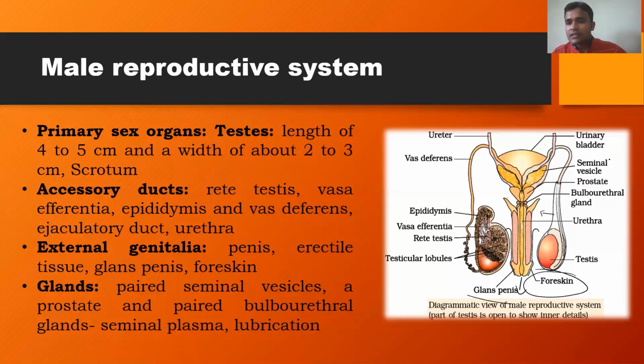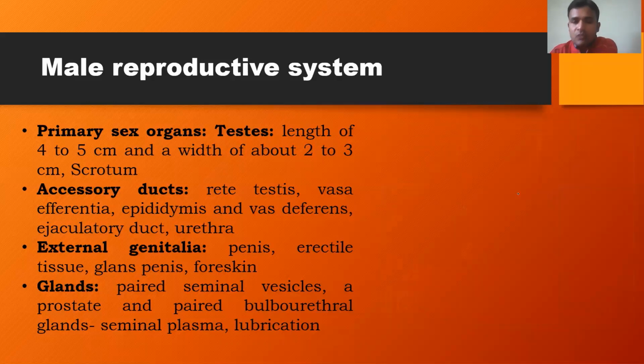Here you can see the seminal vesicle. These are the paired glands, 1, 2 paired glands. Then a prostate gland. Here it looks like a paired gland, but this is not a paired gland. While taking the section, it will appear like this. This is actually the unpaired gland called the prostate gland. The next one is two small bulb-like structures. Here you can see the bulb-like structures. These are called bulbourethral glands or Cowper's glands. So this is regarding the male reproductive system.